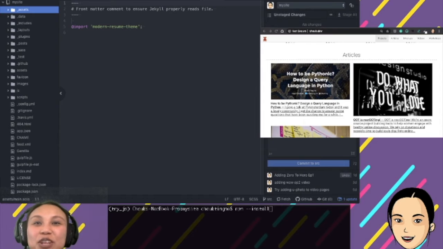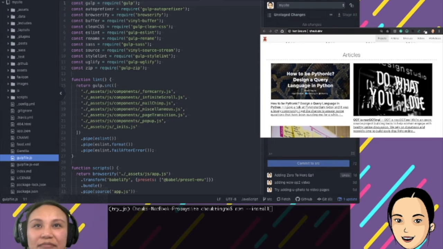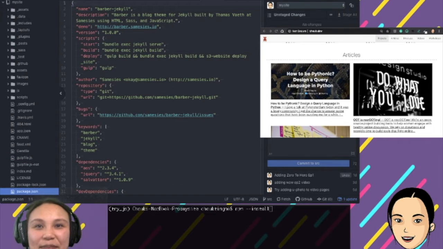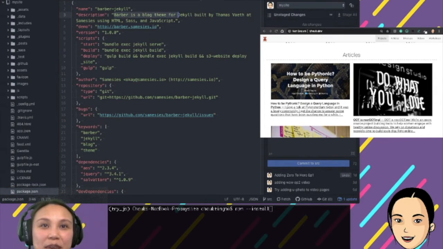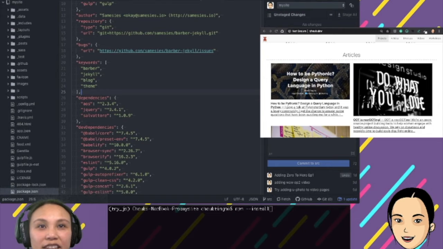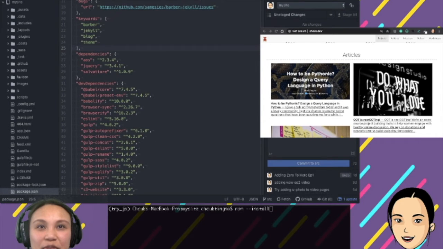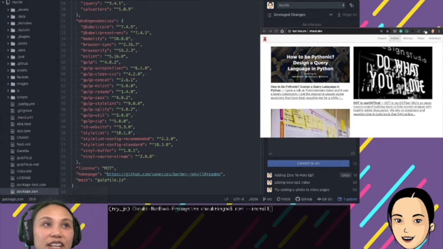So if you're new to JavaScript, I'll try to explain a little bit, because I know that you might know more than me. If you're a JavaScript person, I'm not a JavaScript person. I am a Pythonista, but I'm learning, so bear with me. You have the package.json file, which again is from the Browser theme. It's not me. They have all these requirements here, so you want all of these, gulp and so on. So run npm install.